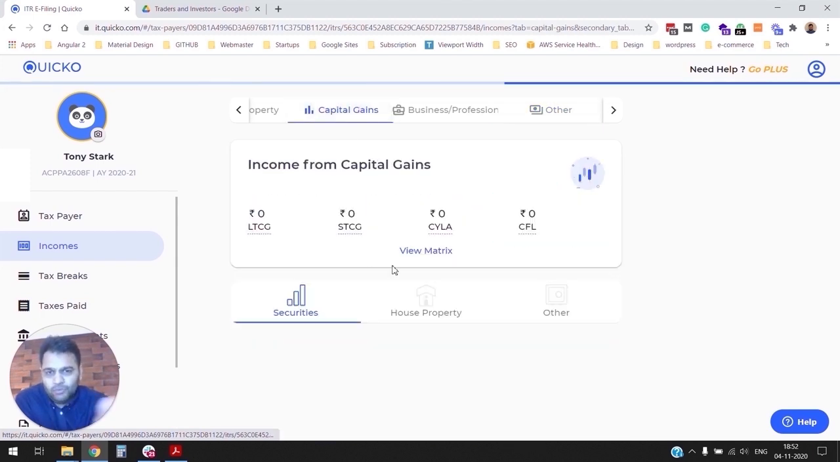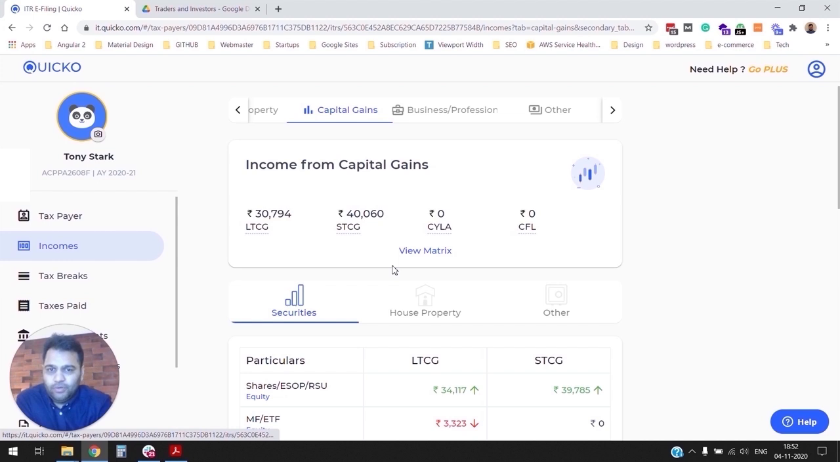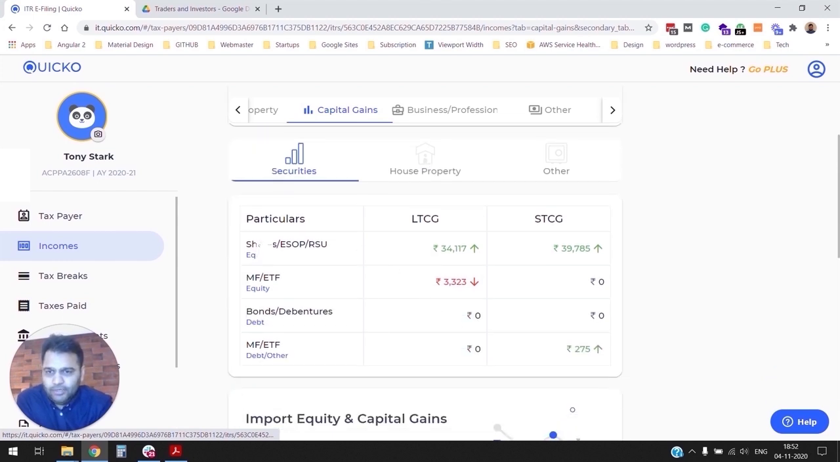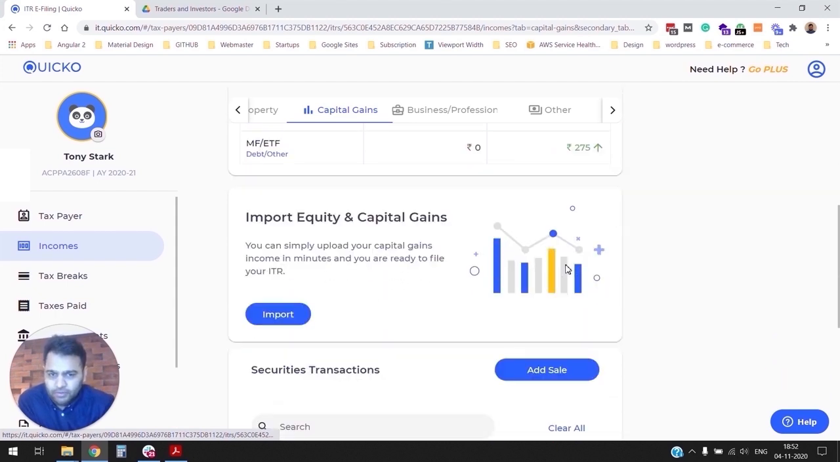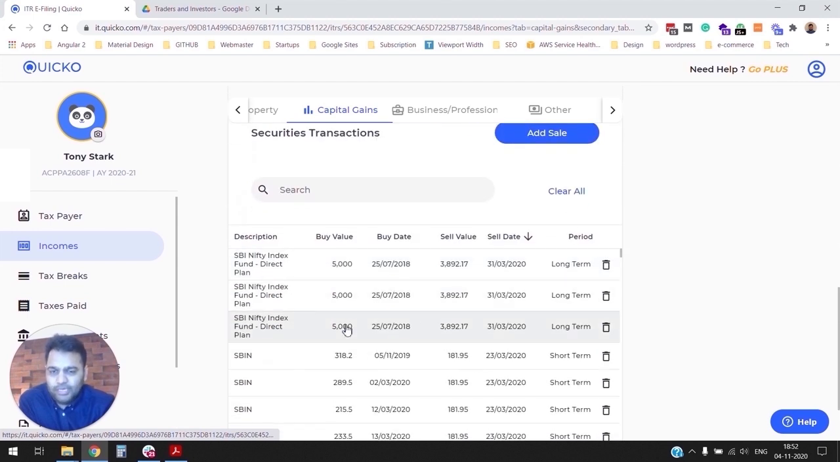So since you came through the Zerodha product journey, we have already imported your capital gains. Down here, you will be able to see your capital gains by different asset classes and different financial instruments, right? So your shares, MFETFs, and bonds, debentures. In this case, we have some long-term capital gains. We also have some losses under long-term. We also have some short-term capital gains. If you scroll down below, you will see all your transactions. So this data came from your Zerodha account.